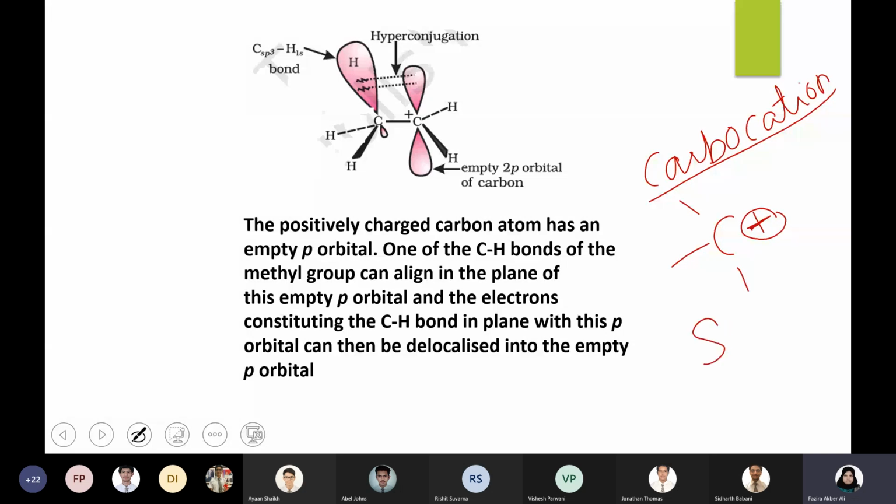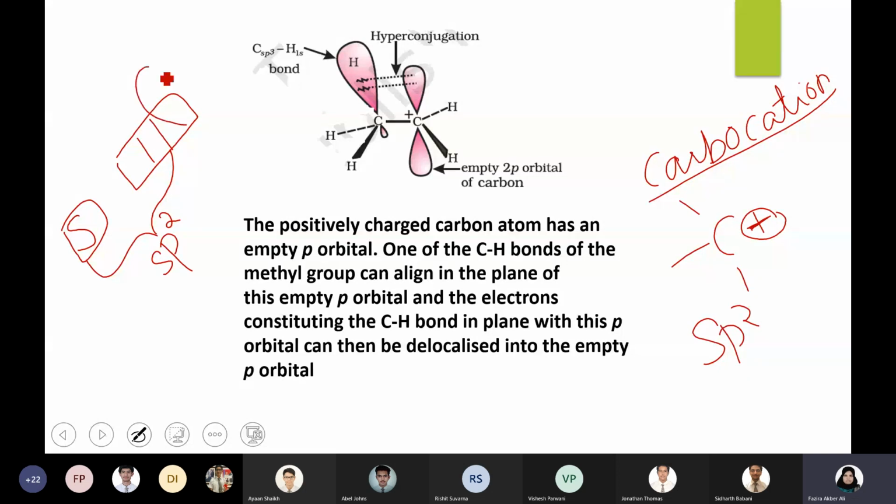So here the hybridization is sp2, meaning one s orbital and 3 p orbitals, but only s and 2 p are involved in hybridization. That means one of the p orbitals is free. That is my point. In carbocation, the hybridization of the carbon is sp2.